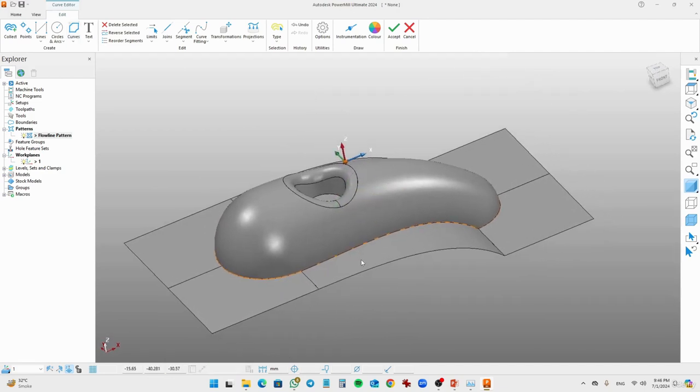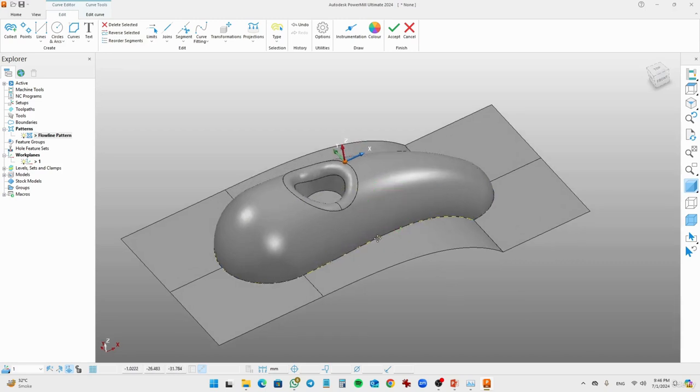So what you see over here, we have a pattern. I just selected it. You see that with a single click it selected all the curves. But what I need is 4 different curves. So I want to separate these curves and convert them into 4. To do this, you need to set the segments. Go to the Edit tab and you will find segments here. So let's segment and convert into 4.